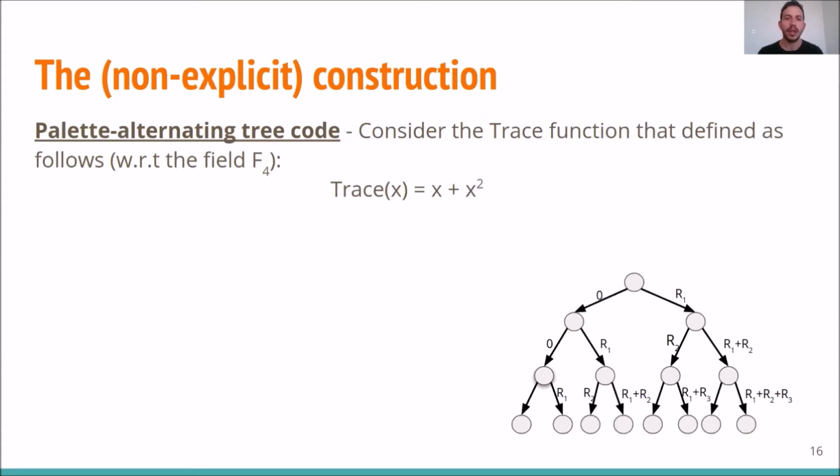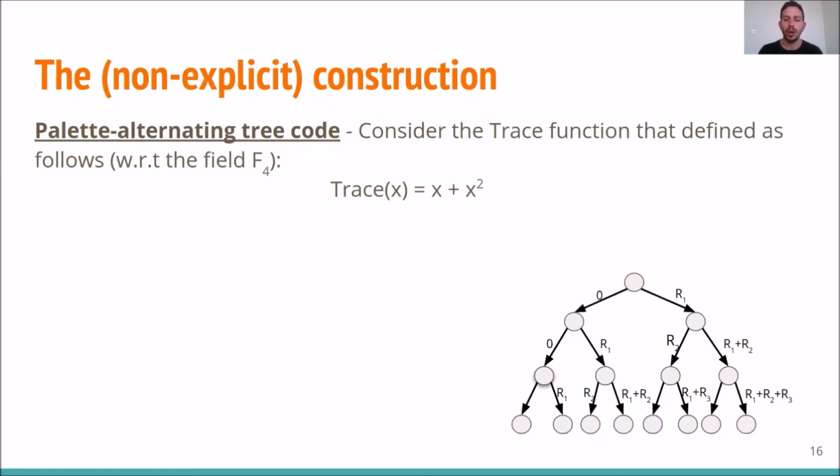Now, there are two very important properties of this function. One is that given a uniform element from the field F4, it returns a uniform element from the field F2. And second is that this function is linear over the field F2.